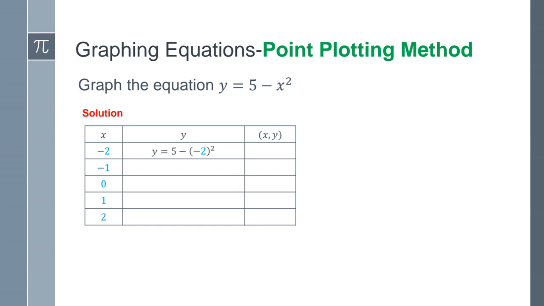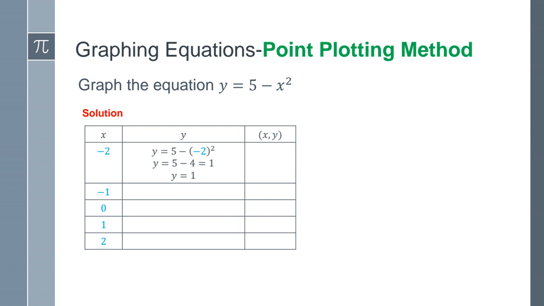So we have y is equal to 5 minus, I have an x, so I'm going to replace that with the negative 2. And in this case, it's more important to also have those parentheses because we have that square value there. Okay, that superscript means that I have 2 negative 2's, not just the 2, it's to this whole number, which is the negative 2. Yes? All right, so here, a negative 2 times a negative 2 will produce a positive 4, but we have a subtraction out there, right? So we have 5 minus 4. 5 minus 4 is 1. So my y value is 1. So my ordered pair, again, first x, then y, negative 2, 1.